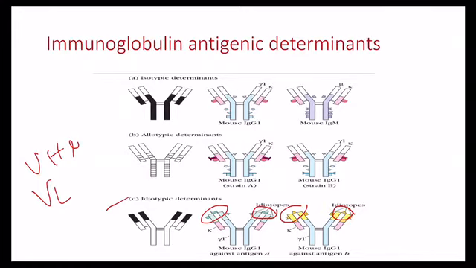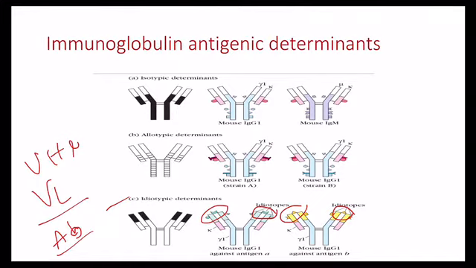The variable part is located at the amino terminal end of the immunoglobulin, forming VH in the heavy chain and VL in the light chain. These VH and VL domains form the antigen binding site.